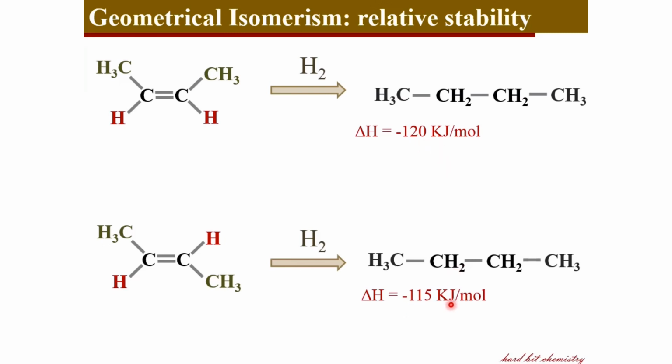This difference in reaction enthalpies suggests that there is a difference in tendency for the reaction to occur. That means the cis isomer loses a larger amount of energy during the reaction. That means it has a higher tendency to occur, whereas the trans isomer has a lower enthalpy of hydrogenation, meaning that the trans isomer shows less tendency for the reaction. That means the cis isomer shows higher tendency for the reaction because it is less stable than the trans isomer. This way we can see that the trans isomer is more stable than the cis isomer.